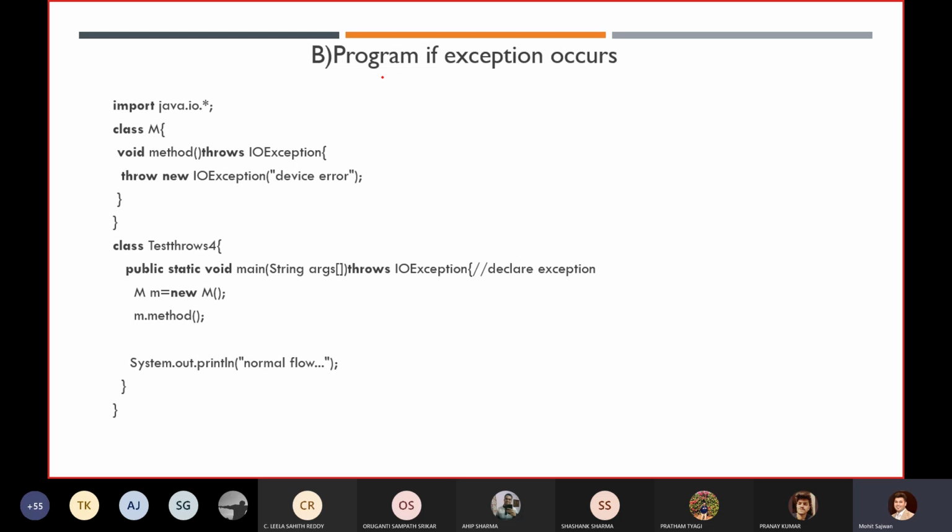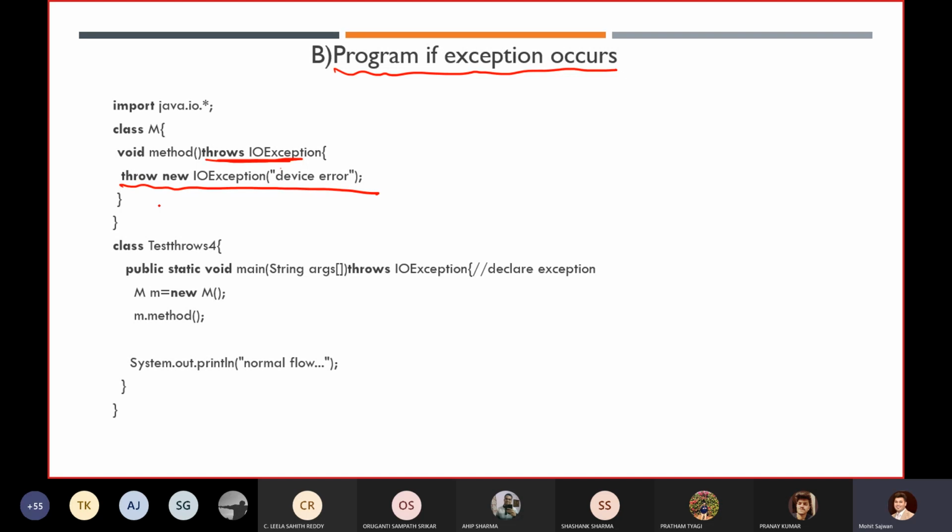Now let's take one more example case, a program if the exception occurs. I have already shown you this example. Here, see what is happening, we are getting an exception, and so it means that it is mandatory for us to throw this exception, right?